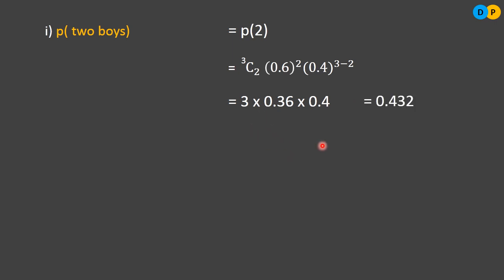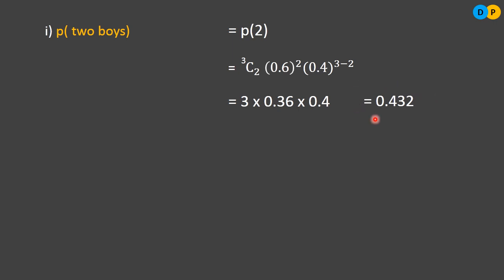Next, first question, we need to find the probability of 2 boys. So in the random sample there are 3 students. Out of those 3 students, 2 should be boys, and the other should be a girl. So 2 boys. So the probability of X taking the value 2 is directly substituting into the probability mass function: 3C2 into 0.6 to the power 2 into 0.4 to the power 3 minus 2. So we'll get the answer 0.432.